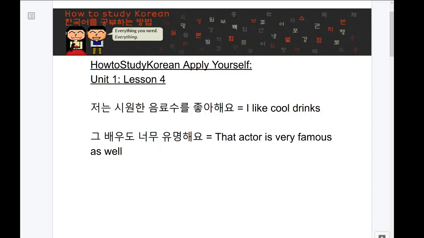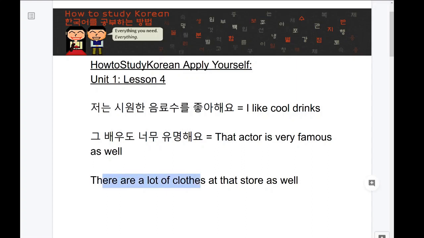The next sentence I would like you to try is, there are a lot of clothes at that store as well. I'll give you 10 seconds and you can start now. Okay, let me just start off by writing that there are a lot of clothes. It's actually very, very simple and only requires 2 words for me to create this part of the sentence.